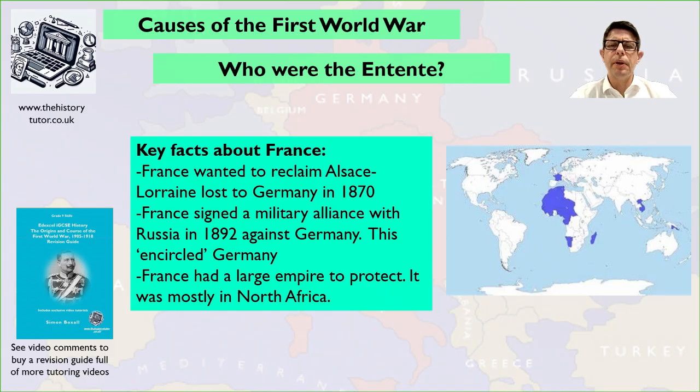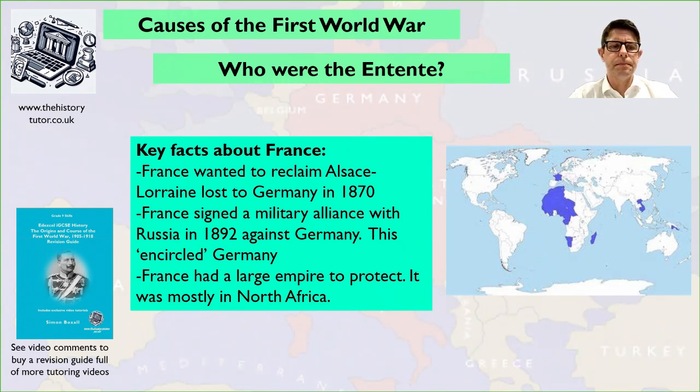So what about some of the key information about France to consider here? So France wanted to reclaim the land lost to Germany in 1870, Alsace-Lorraine, which bordered Germany. So France signed a military alliance with Russia against Germany. This was tactically important. They wanted to surround and encircle Germany. And France did have a large empire as well. They wanted to protect this against German aggression. Germany, as we said, doesn't have much empire, so it's going out in the world, being aggressive, trying to take